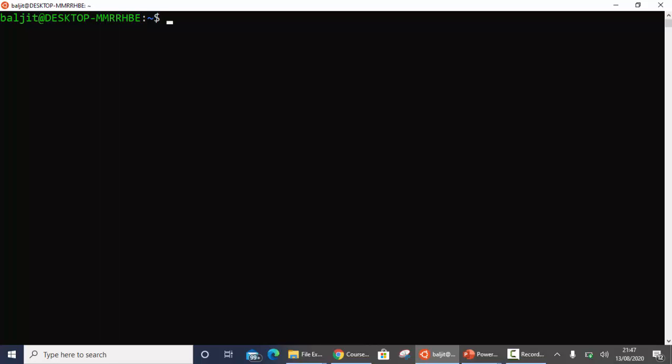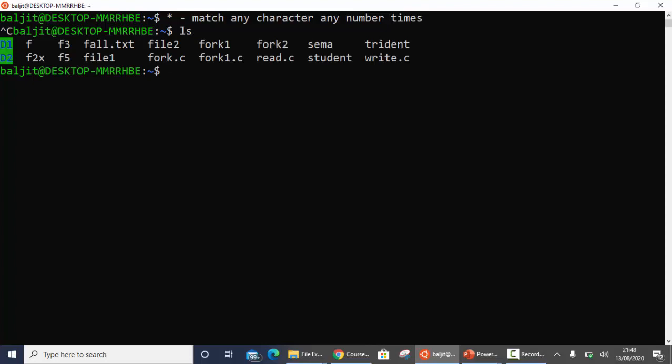Now the first wildcard is star. Star means it will match any character any number of times. Now this is my current list. I have a limited set of files, but you might have n number of files, so it is very difficult to list a particular kind of pattern. For example, now I want to focus only on those files which start with the character F. So I want to list only those files which start with F.